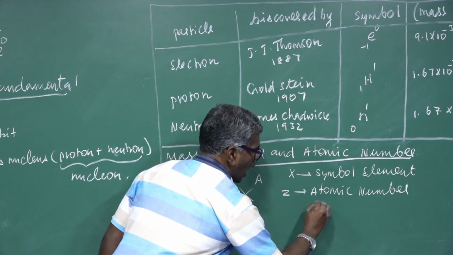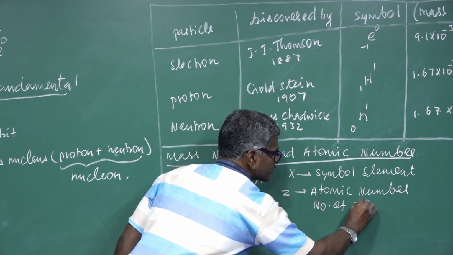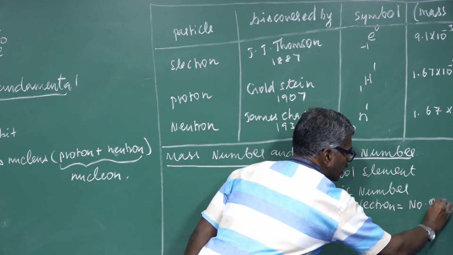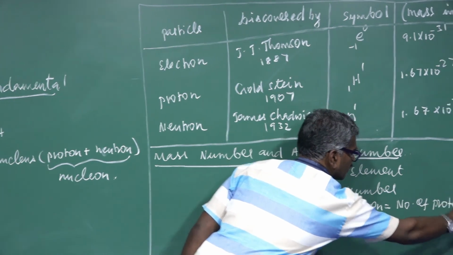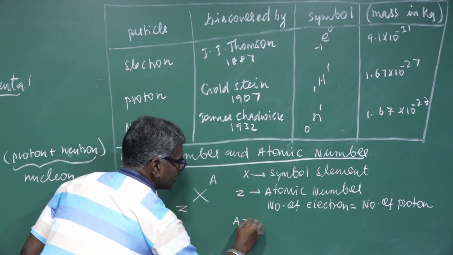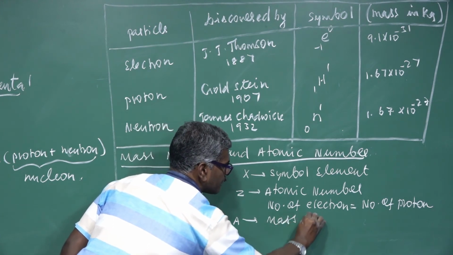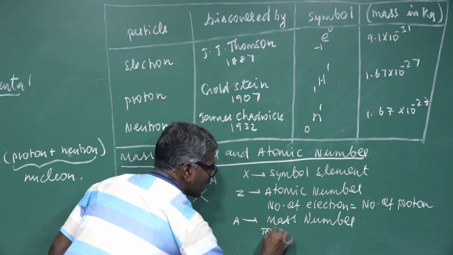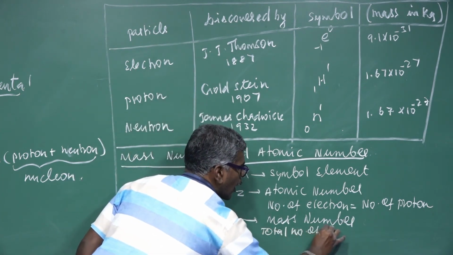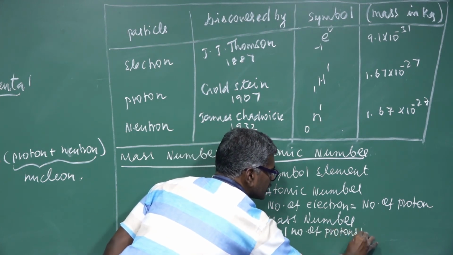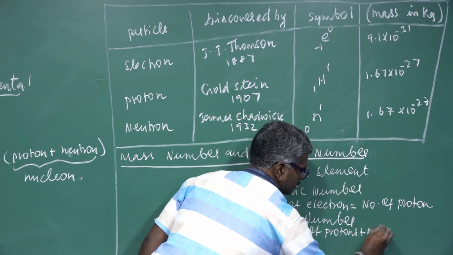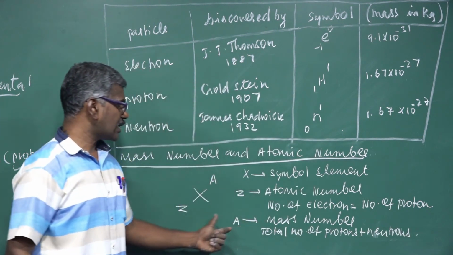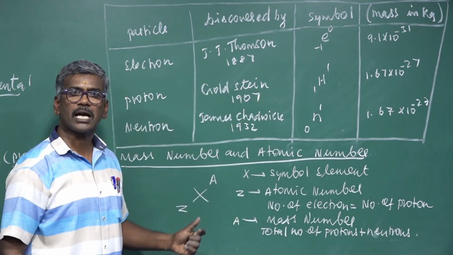Here, the number of electrons should be equal to the number of protons. A is the mass number, which is the total number of protons plus neutrons. These are the representations of mass number and atomic number.